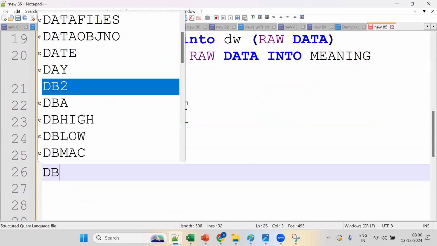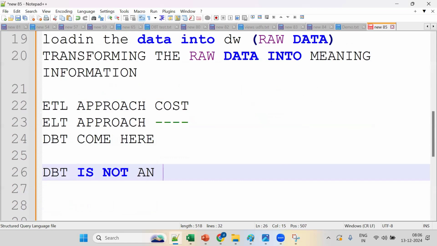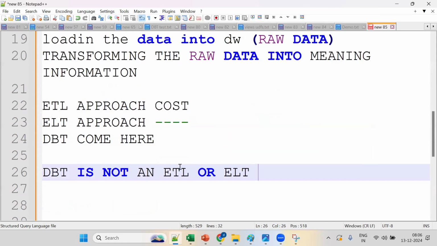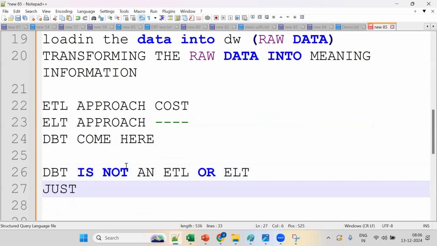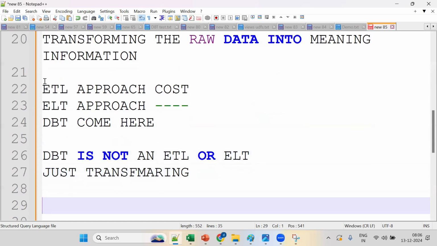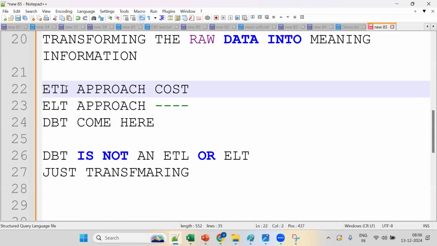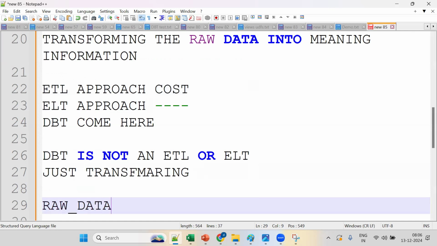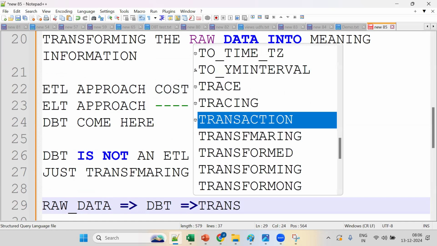Remember, DBT is neither an ETL tool nor an ELT tool. It is not involved in extraction or loading. It is used only for the transformation part. It takes the raw data, and with the help of DBT we get transformed data. So this is the definition.